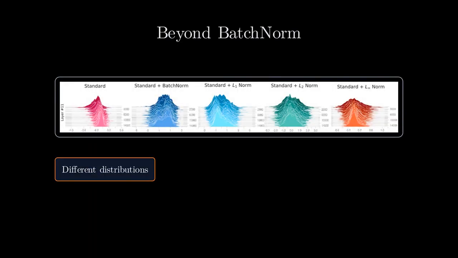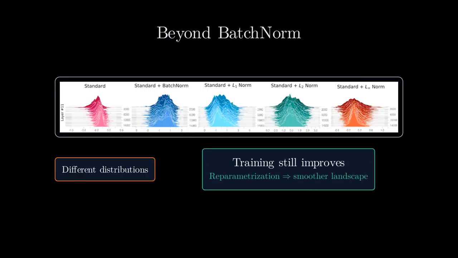Remarkably, they create even larger distributional shift than standard networks, yet still improve training. This strongly reinforces the core conclusion. It is the reparametrization that smooths the landscape rather than the control of specific distributional moments that drives batch norm success. The paper situates itself within the history of normalization methods.